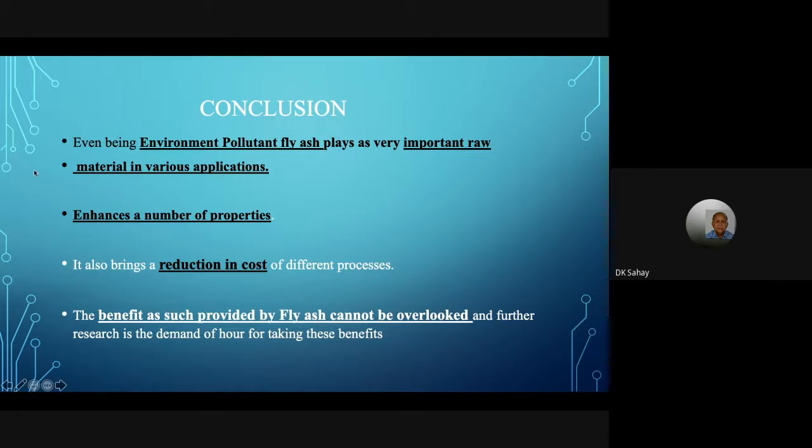Also, the shear strength with fly ash is more than soil, so there is a reduction in cost. The slopes can be made steeper, so in urban areas we get more space for making roads and other embankments. So the benefit is more, and whatever benefit we are not able to understand right now, we have to research and find solutions for. This is the demand of the hour.